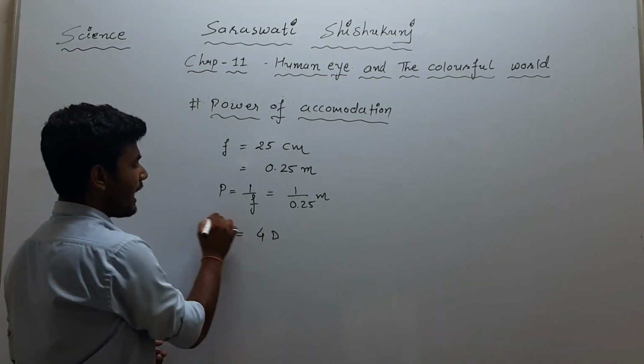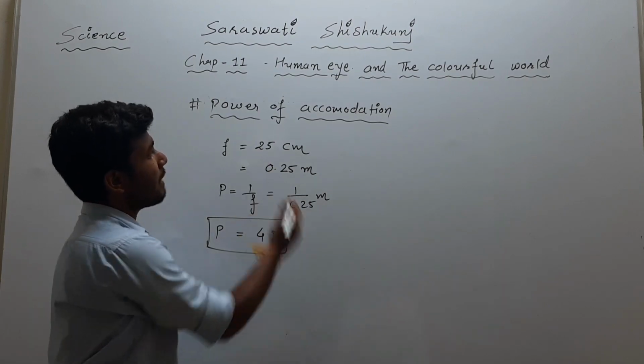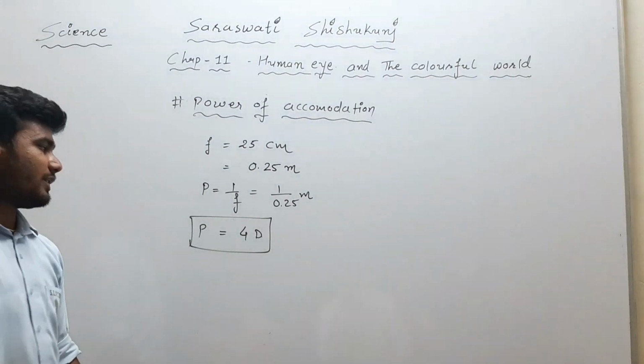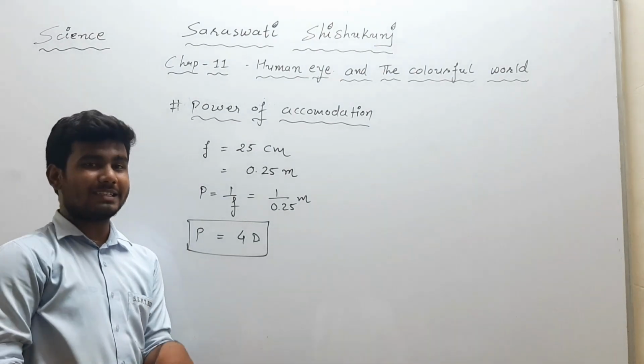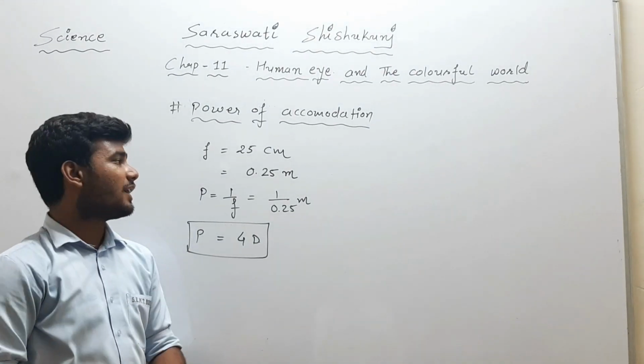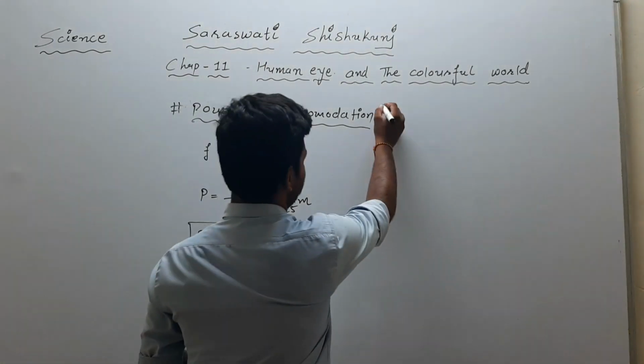So generally for a healthy person, 4 diopter is called its power of accommodation. This way, the power of accommodation is the ability of our eye lens by which it can see the object which is between 25 centimeter to the infinite distance.